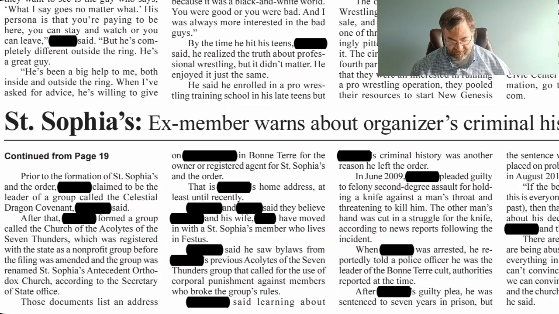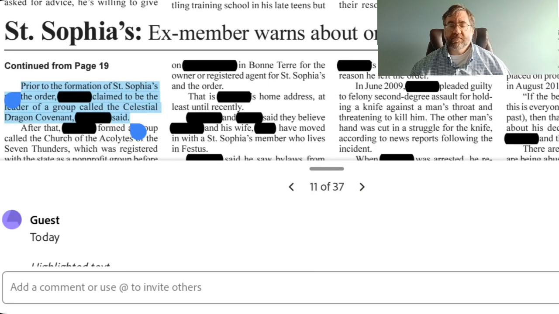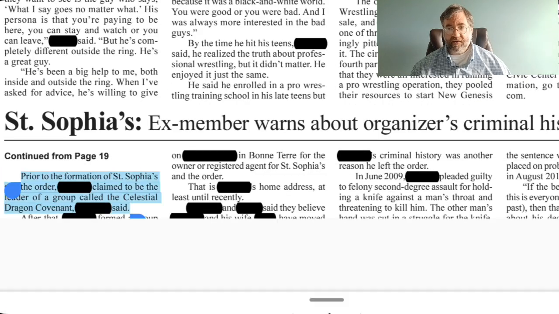Prior to the formation of St. Sophia's and the order, Blank claimed to be the leader of a group called the Celestial Dragon Covenant, Blank said. Well, that sounds like he might have some kind of personal knowledge about that. So we'll go ahead and mark that as personal experience. So we'll go ahead and highlight that in blue.